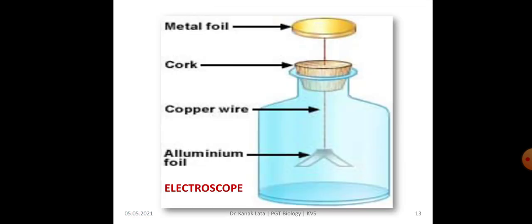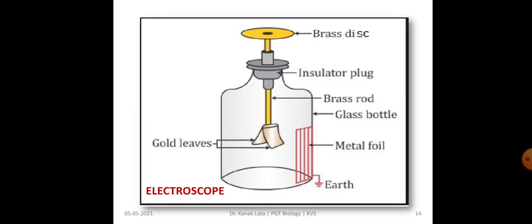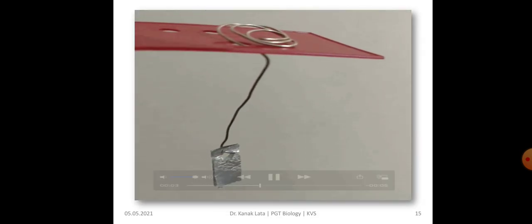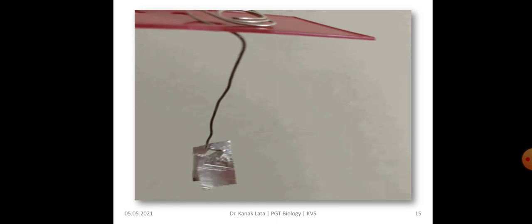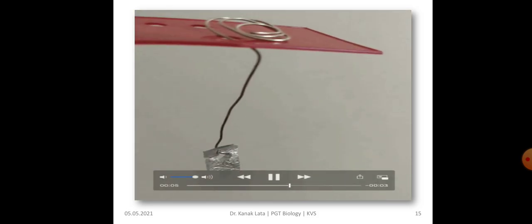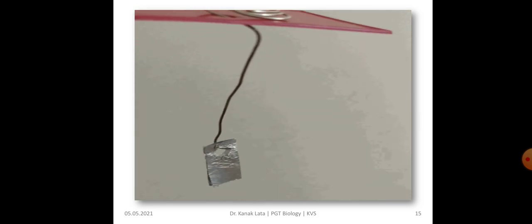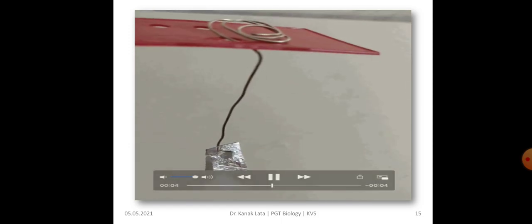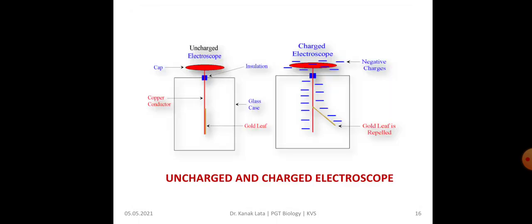Here is the figure of a simple electroscope. This is also about the electroscope. This shows the working of the electroscope. You can observe here that when the charged object is placed near the one end, then the aluminum strips repel each other as both the strips acquire the same charge. This figure indicates an uncharged and charged electroscope.